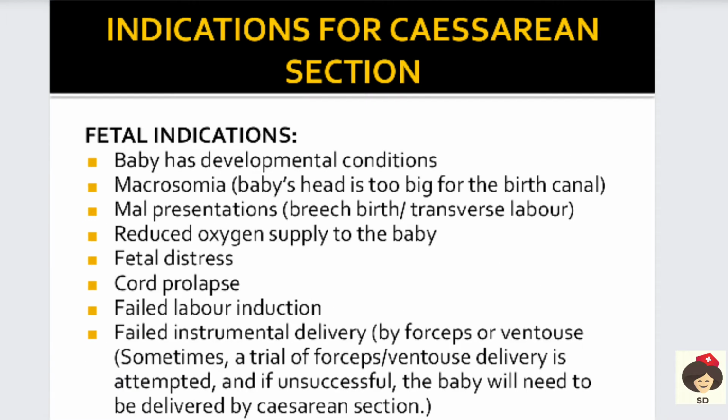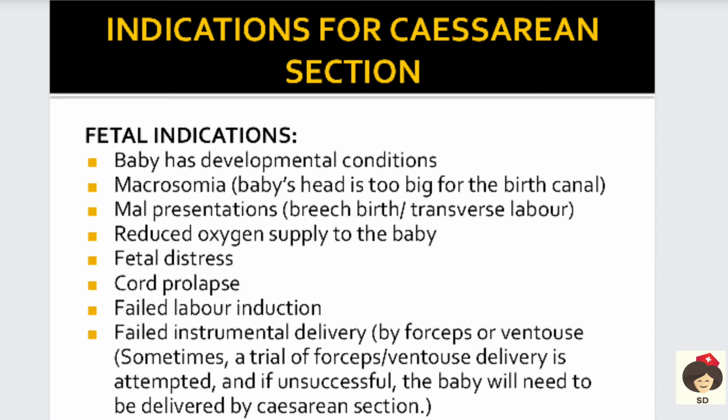Coming to the fetal indications, if the baby has any developmental conditions, like Down syndrome and many other diseases or developmental problems in the fetus, then they go for cesarean section. And macrosomia is where the baby's head is abnormally large, so that it cannot come through the vaginal birth canal, then they take cesarean section. And malpresentation, where the occiput is not the presenting part, and if there is any breech birth or transverse labor, then they take cesarean section.